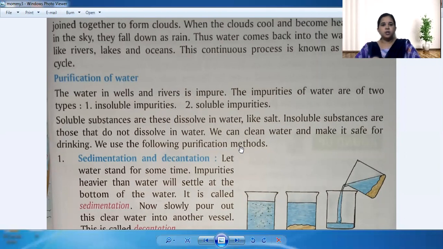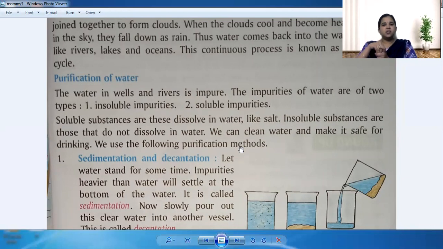Now let us see examples. If you take sugar and salt and mix them in the water, can you see them? No. So we can say that they dissolve in the water. So they are the soluble things.